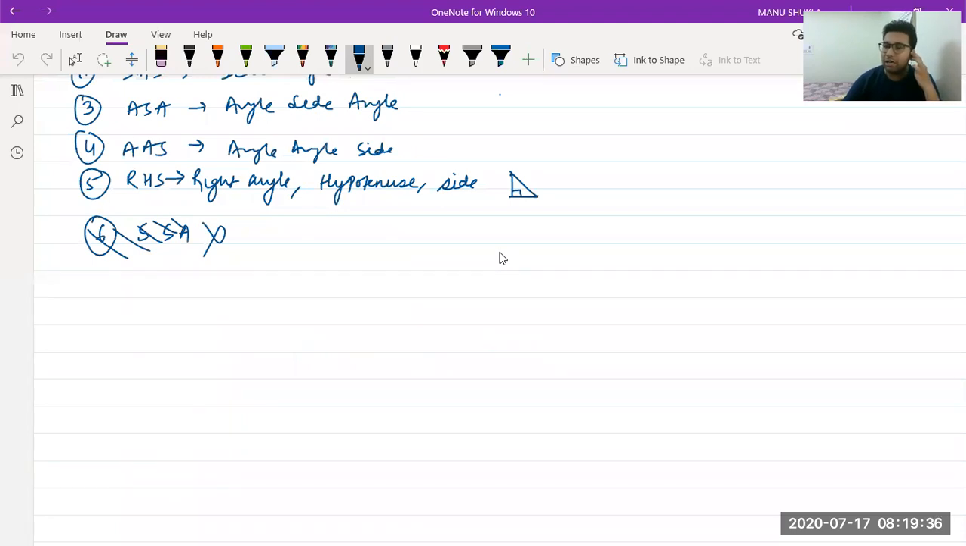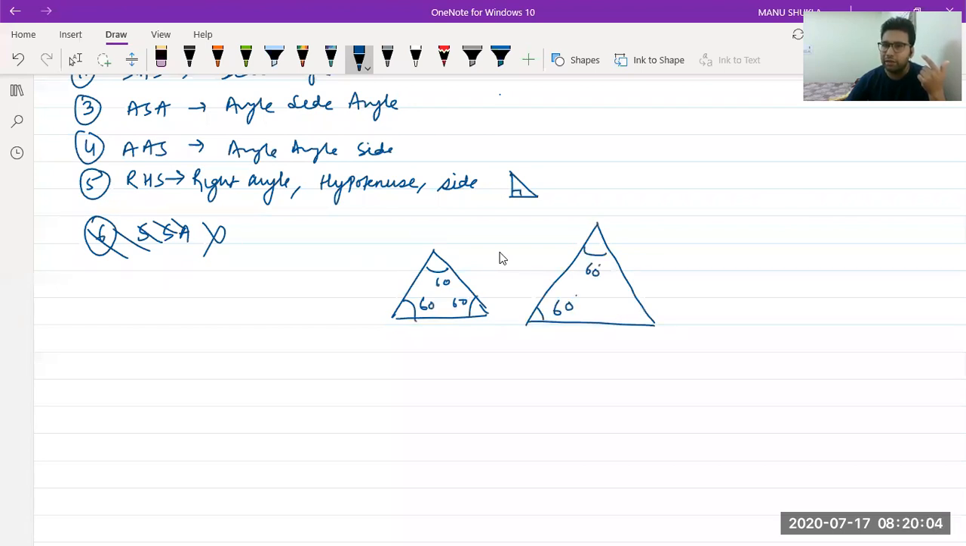AAA is not a criteria, beta. Before the time when you were joining late the class, we discussed this. AAA is not a criteria. Because if AAA was a criteria, in that case, all the equilateral triangles would have been congruent. Atulya, you can check. These two are equilateral triangles, and obviously they have the same equal angles, but they are not superimposable. One triangle is larger, one triangle is smaller. So AAA is not a criteria to be used.